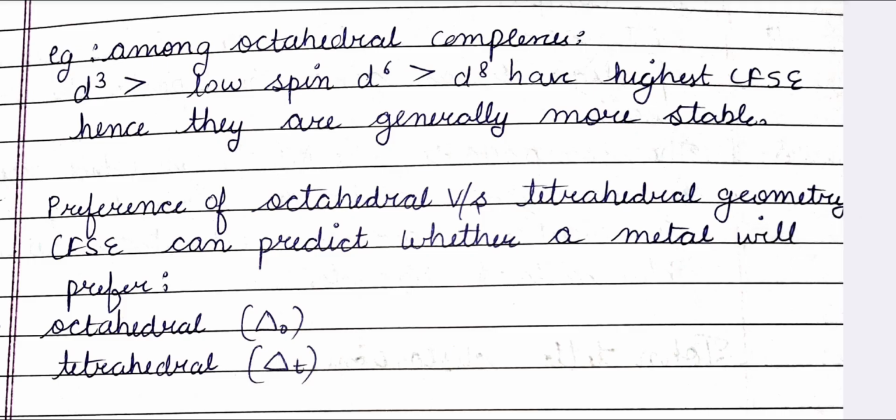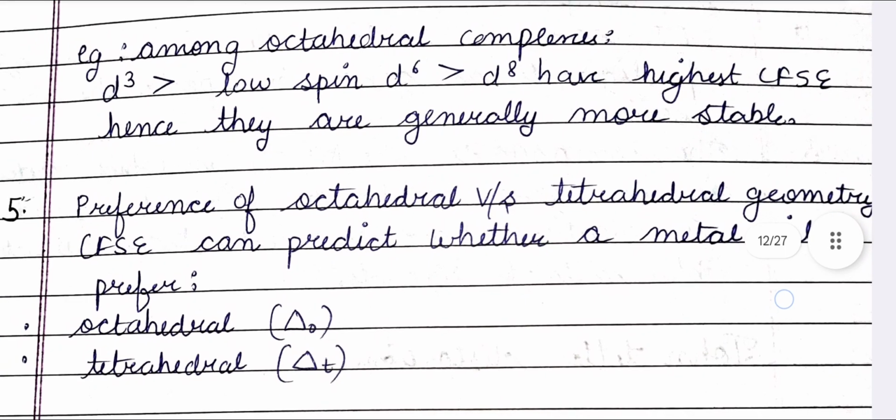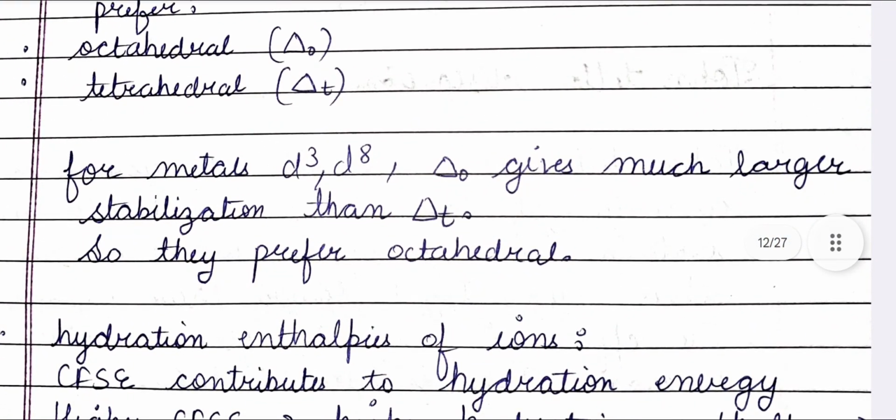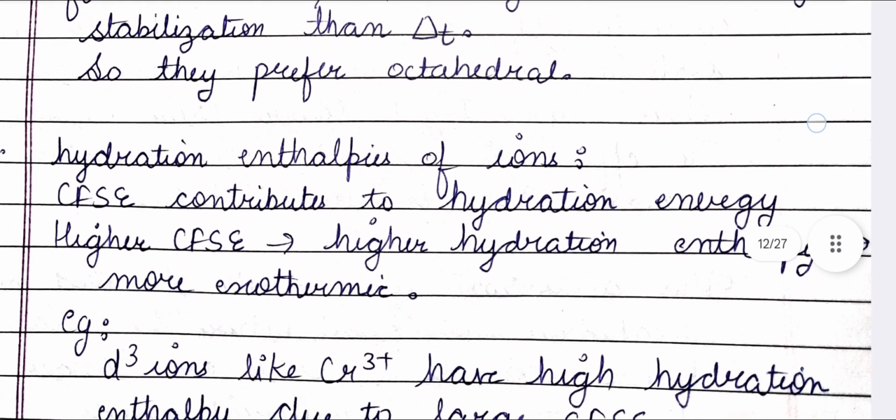Preference of octahedral versus tetrahedral geometry. CFCE can predict whether a metal will prefer octahedral or tetrahedral. For metals d3 and d8, delta O gives much larger stabilization than delta T, so they prefer octahedral geometry.